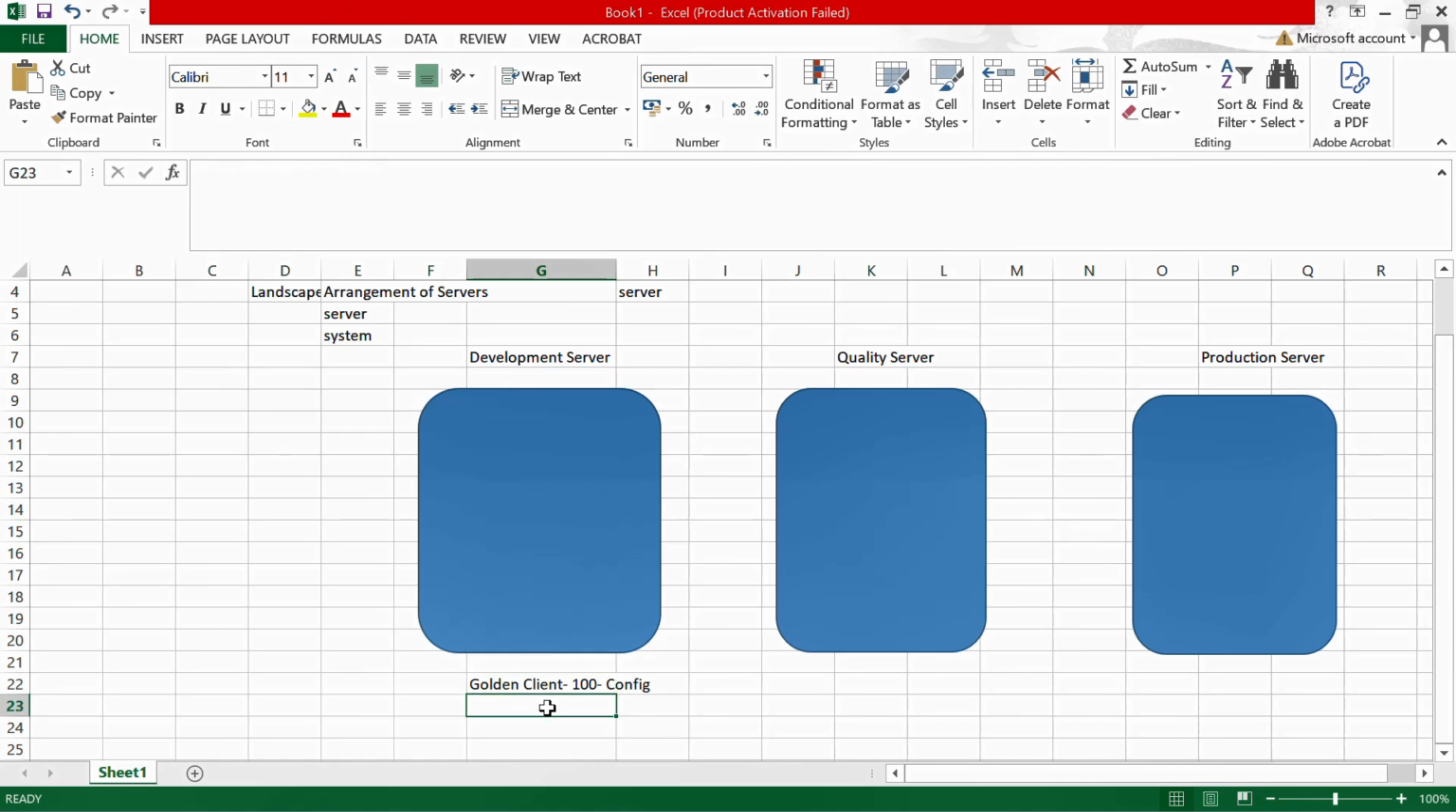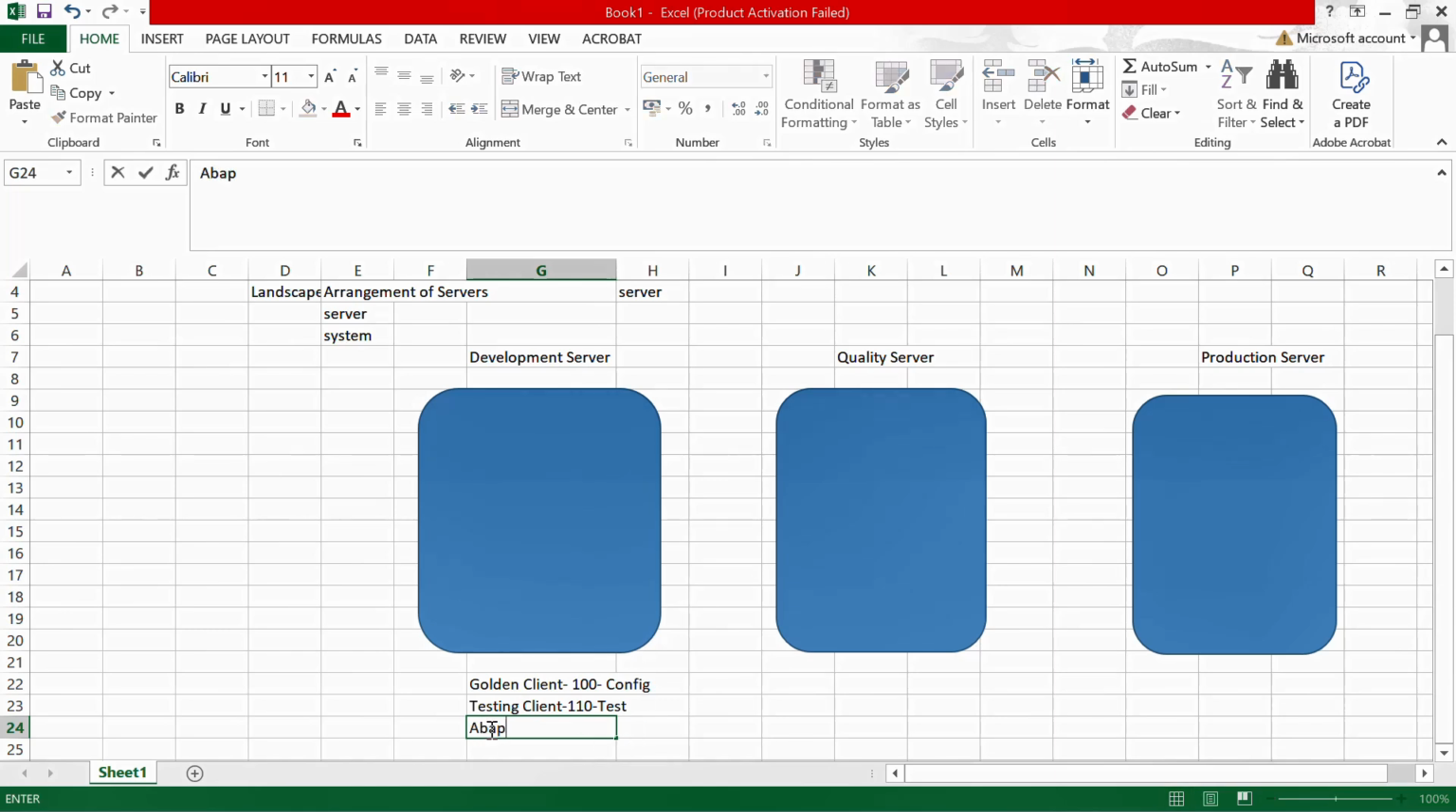Now, whatever the configuration you've done in the golden client, you have to test them. You cannot test inside the golden client. So for that purpose, SAP provided a different client that is named the testing client. For time being, we say it is 110. It is to test the configuration. So these two clients inside the development server are dedicated for the functional consultant.